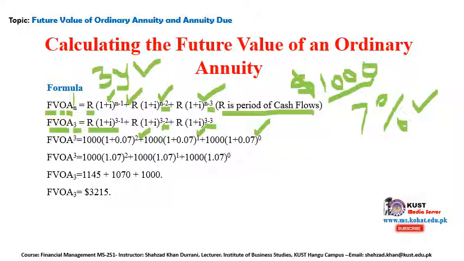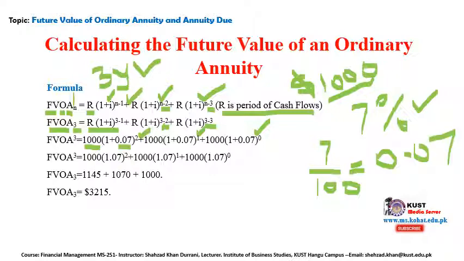Clear? So the R value is 1,000, right? This is the interest rate, 7%. So 7 divided by 100. Clear? If you divide it by 100, how much will you get? You will get 0.07. Clear? So you can write 0.07 here, or here. Clear? 0.07, and you can put the powers.